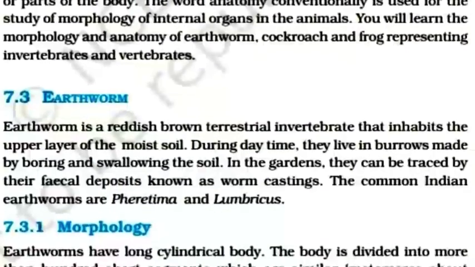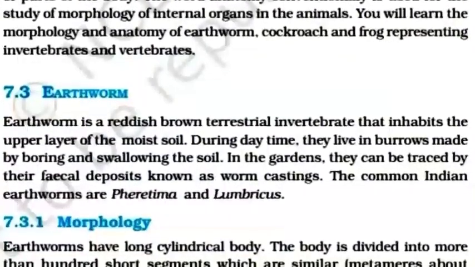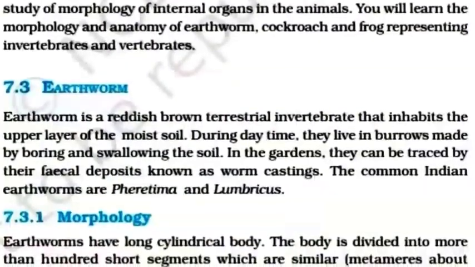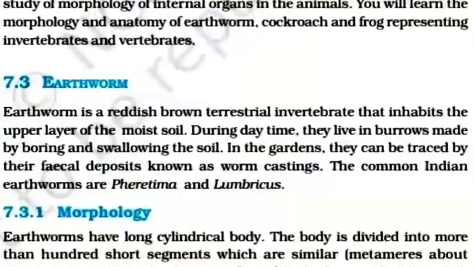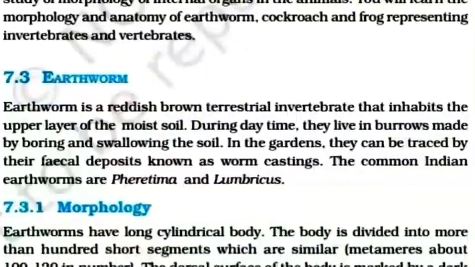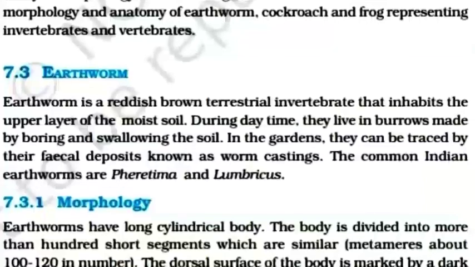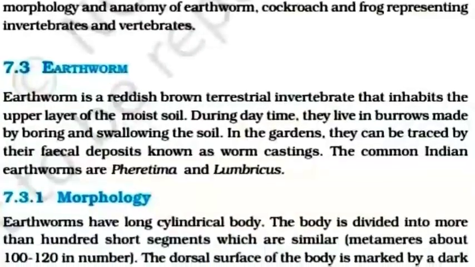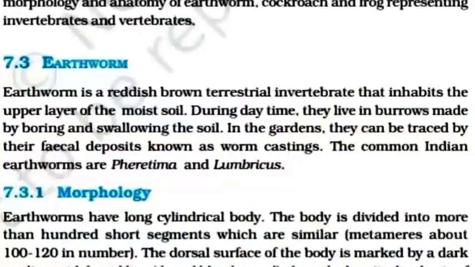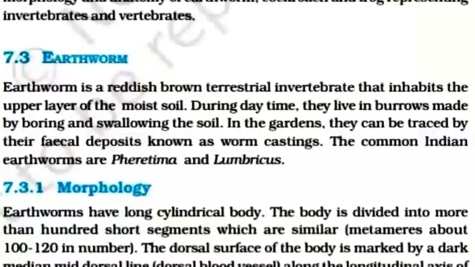In the garden, they can be traced by their fecal deposit known as the worm castings. The common Indian earthworms are Pheretima and Lumbricus.